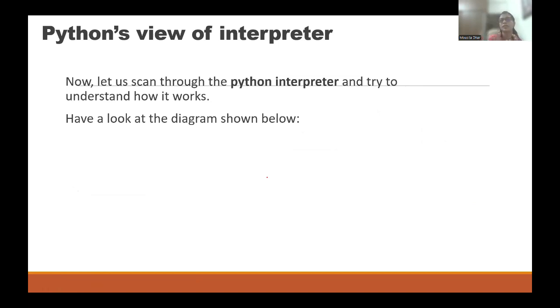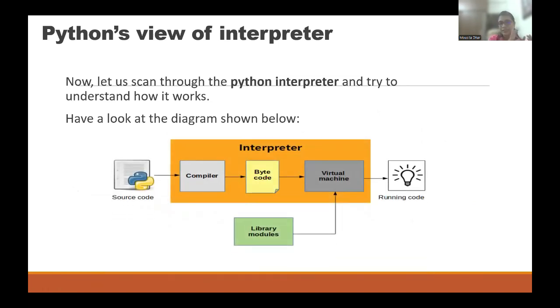I told you that CPython is the interpreter for Python. Now what is that? Let us scan through the Python interpreter and try to understand how it works. Have a look at the diagram below. This is how Python executes as soon as you write a source code.